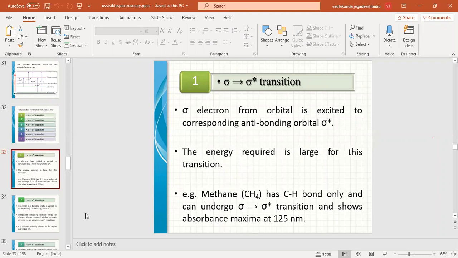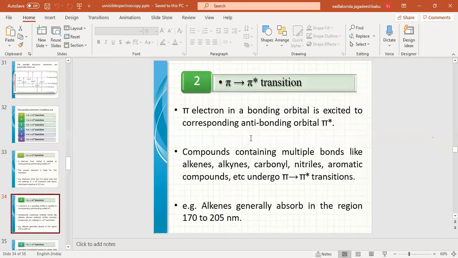So if you observe 125 nanometers in the spectrum, that indicates the C-H sigma to sigma star transition of methane. Now coming to another transition, pi to pi star. A pi bonding electron will be excited to the pi anti-bonding orbital. Compounds having multiple bonds, like alkenes, alkynes, carbonyl compounds, nitriles and aromatic compounds, undergo pi to pi star transitions.